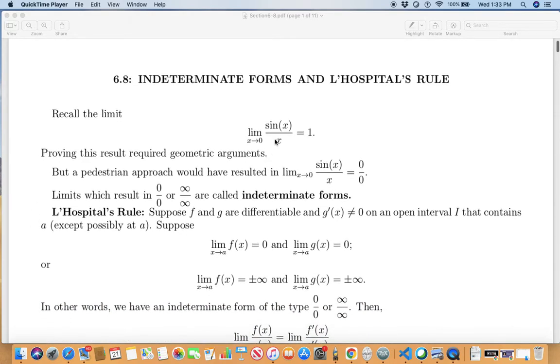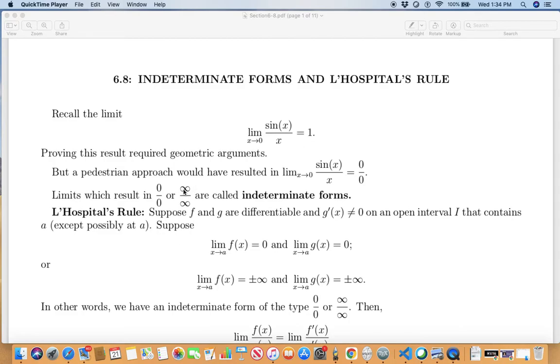Now, a pedestrian approach would have resulted in the limit as x approaches 0 of the numerator, and the limit as x approaches 0 of the denominator, which would have fetched me 0 over 0. So limits which result in such a form, 0 over 0, or sometimes infinity over infinity, are called indeterminate forms. We don't know whether zeros cancel. They don't really. But you know that the limit as x approaches 0 of sine x over x is 1.